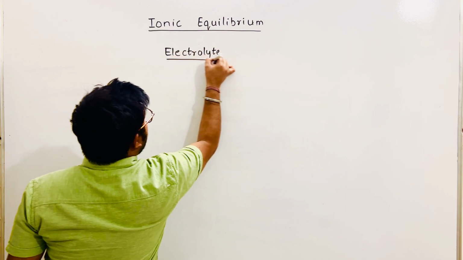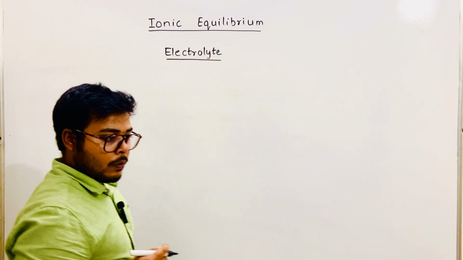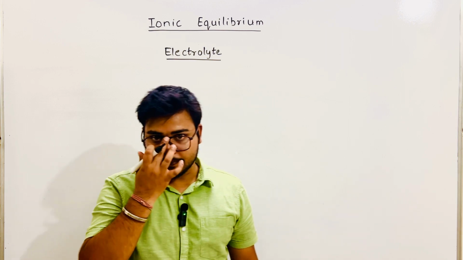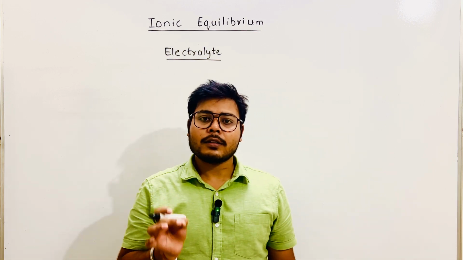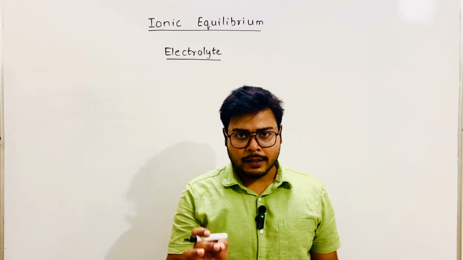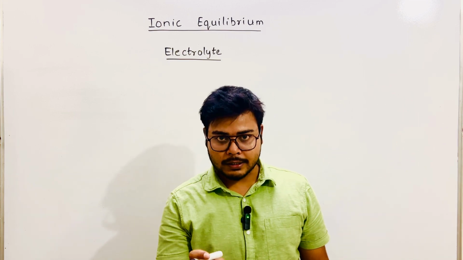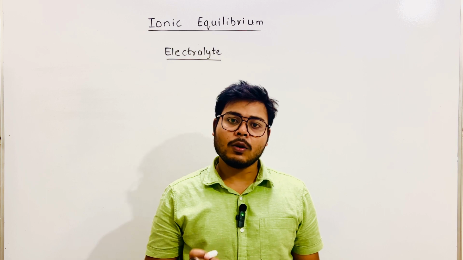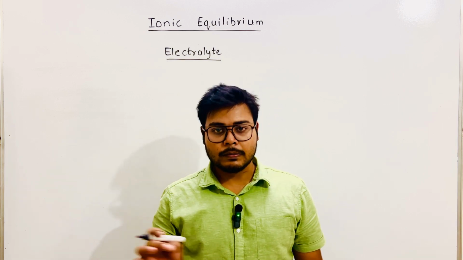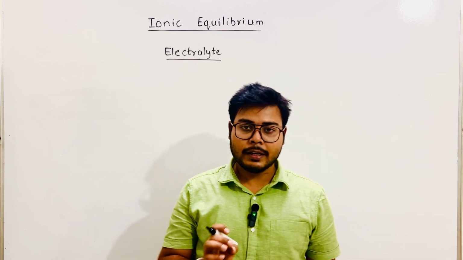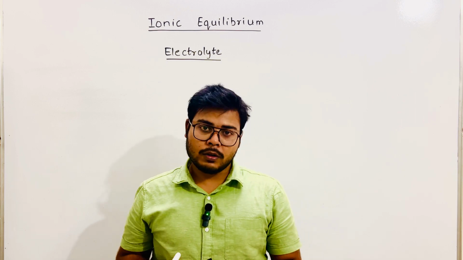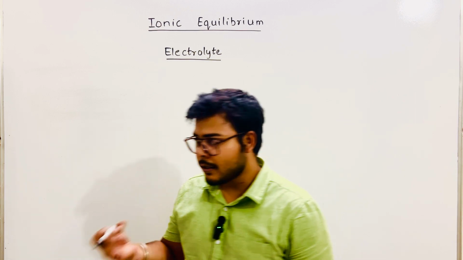Now, you may have a question: what is an electrolyte? Electrolytes are basically ionic compounds which conduct electricity in the aqueous state or in the molten state. Molten means in the water form, associated with water, you can say. So I'm writing the definition.